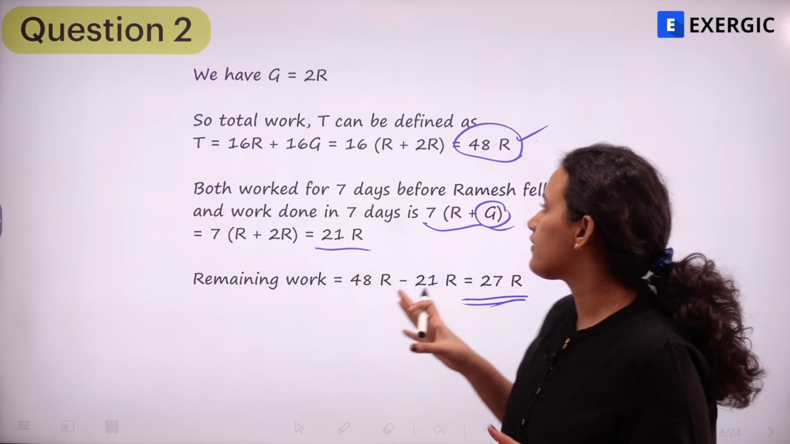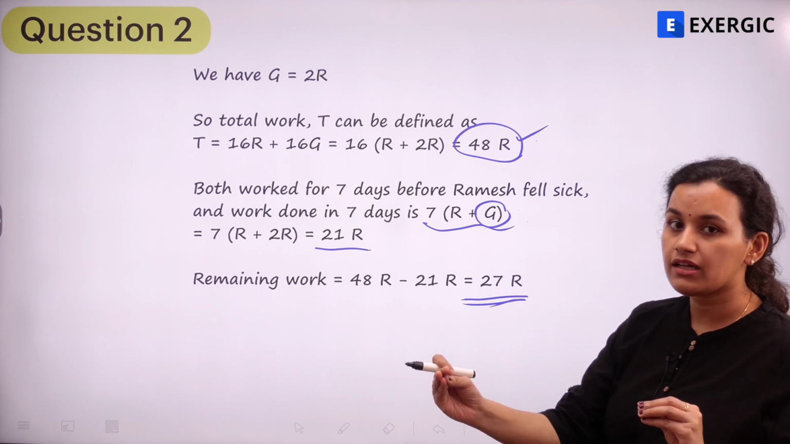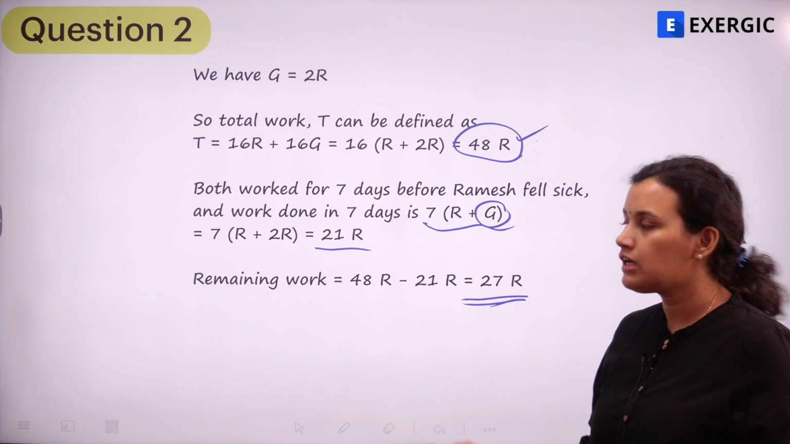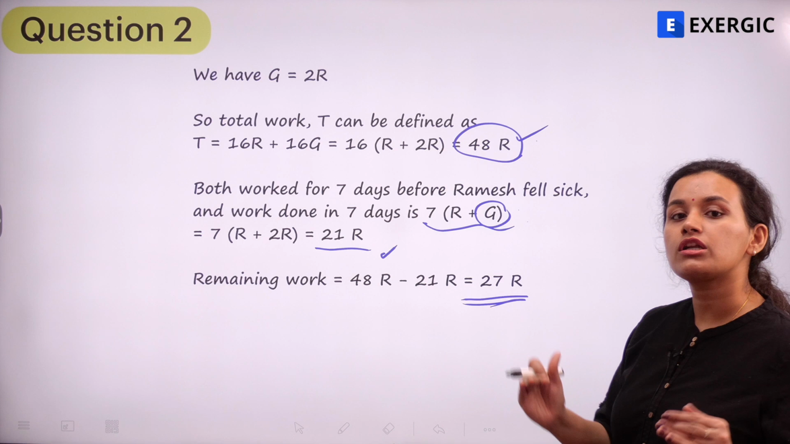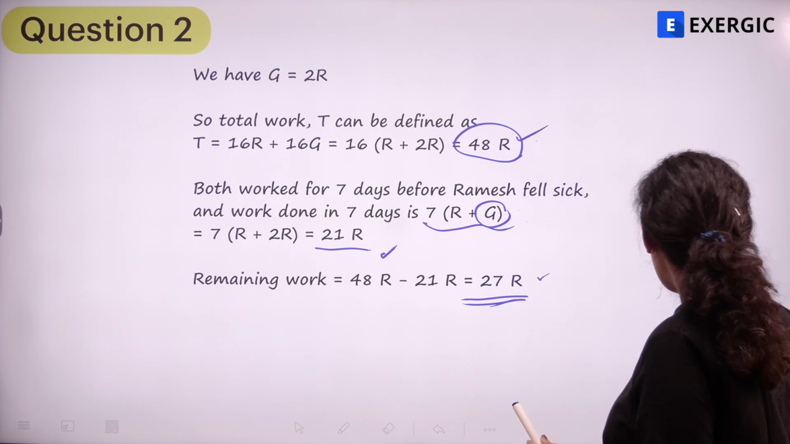So total work we are defining as 48R. In 7 days, both Ramesh and Ganesh have worked with their 100% efficiency. Ramesh has not yet fallen sick. So the work that is done in 7 days is 21R. So now what is the remaining work? Remaining work is 27R. Now what is the question asking us?